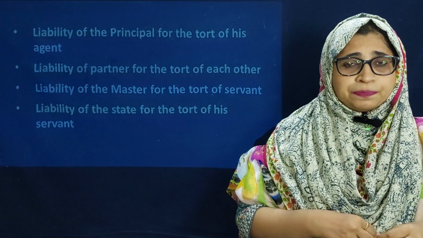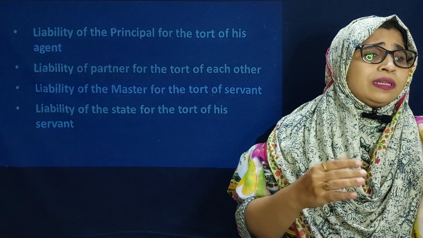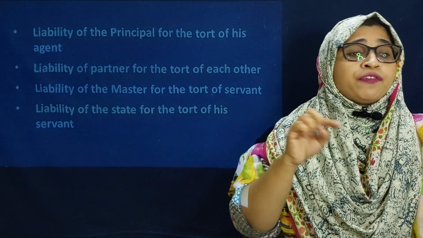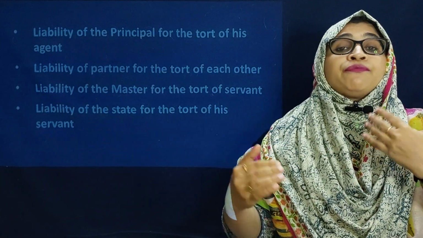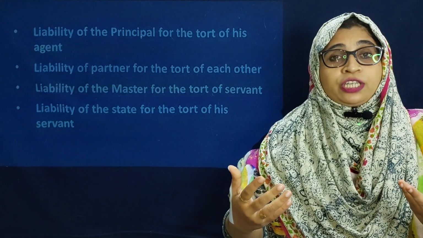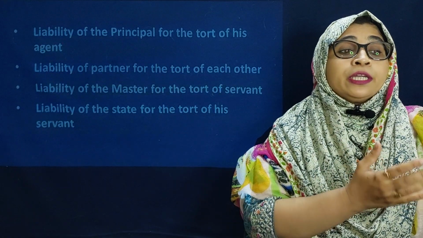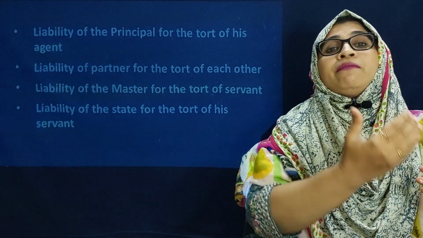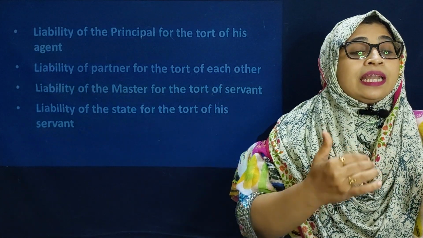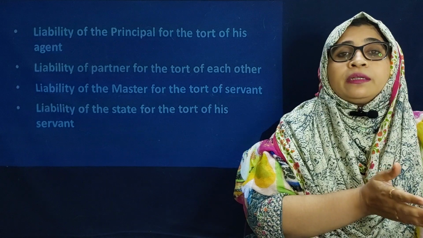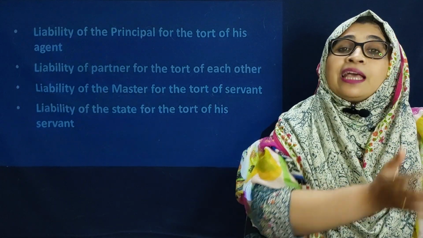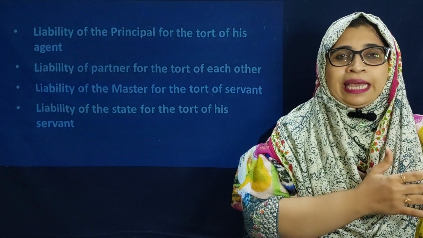Now we will go to the liability of the principal for the tort of his agent. It means if the agent committed any tortious act, the liability falls on the principal. Second, liability of the partner for the tort of each other: if one partner committed a tortious act, the other partner is liable.